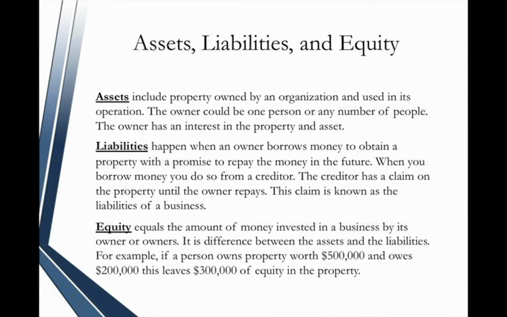Liabilities happen when an owner borrows money to obtain a property with a promise to repay the money in the future. When you borrow money, you do so from a creditor. The creditor has a claim on the property until the owner repays. The claim is known as the liabilities of a business. Equity equals the amount of money invested in a business by its owner or owners. It is the difference between the assets and the liabilities. For example, if a person owns property worth $500,000 and owes $200,000, this leaves $300,000 of equity in the property.